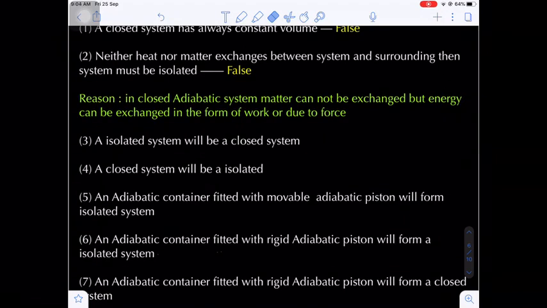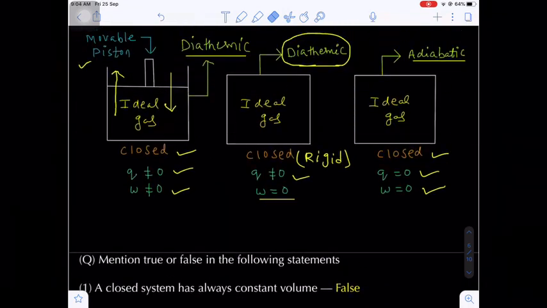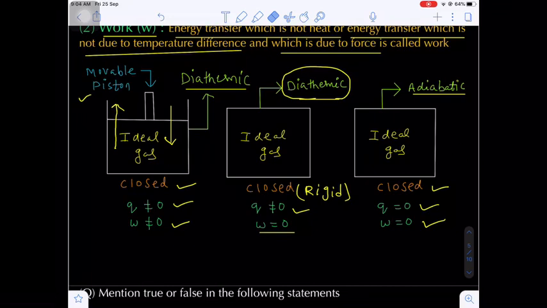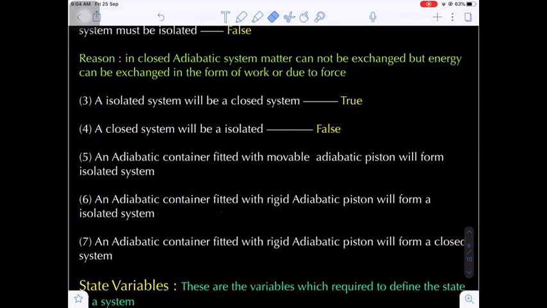Okay. Now an isolated system will be a closed system. Yes, this is a correct statement. Are you getting my point? But a closed system will be an isolated system? No, because in a closed system, if you use the adiabatic wall, that means the third diagram, it is a closed system, but the adiabatic wall cannot permit the heat energy exchanges. That is an isolated system, that is not a closed system. Are you getting my point? Now the fifth statement, what is the fifth statement?